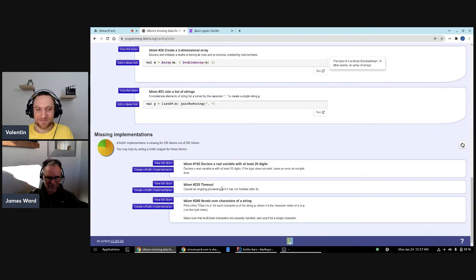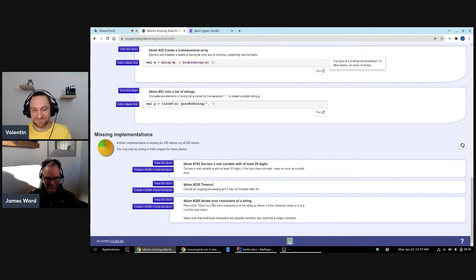Okay, timeout. Cancel an ongoing processing if it is not finished after a certain amount of time. That one could be an interesting exploration. Yes, for some definition of a process, which is a little bit language specific. It depends.